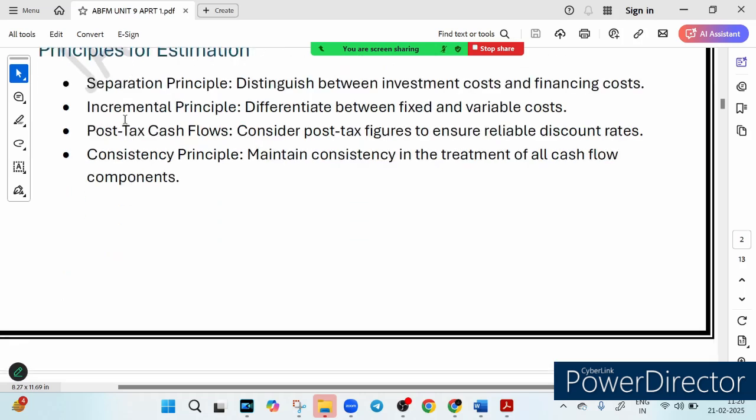So the next time someone talks about investment planning, you know it is not just about having money, it is about managing it smartly, right? So I hope this makes sense.